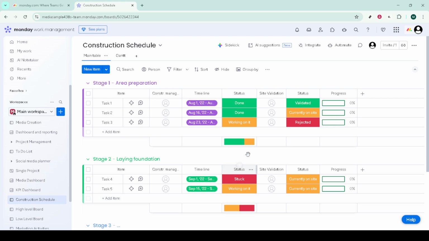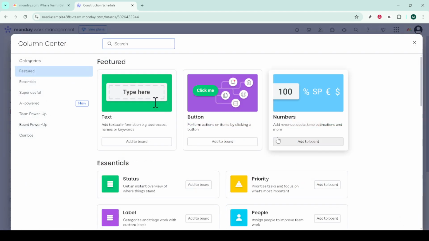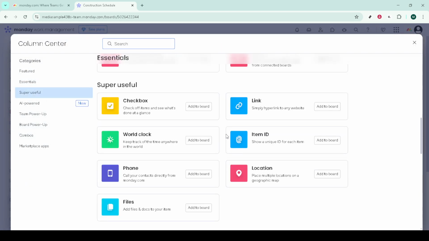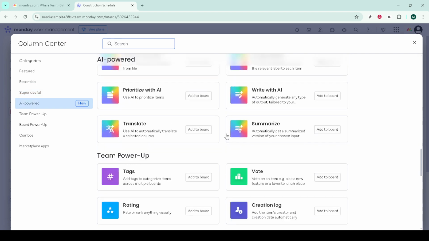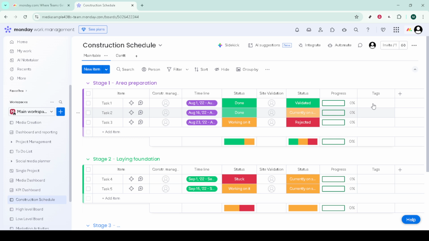To create your first tag, click any empty cell in the tags column. Type the tag name you want and press enter to add it. If a tag with the same name already exists, you'll be able to pick it from suggestions, which keeps your labeling consistent across items. Short, clear names work best. Think Q1, urgent, or design review, and try to use a consistent naming style so searches and reports stay clean.